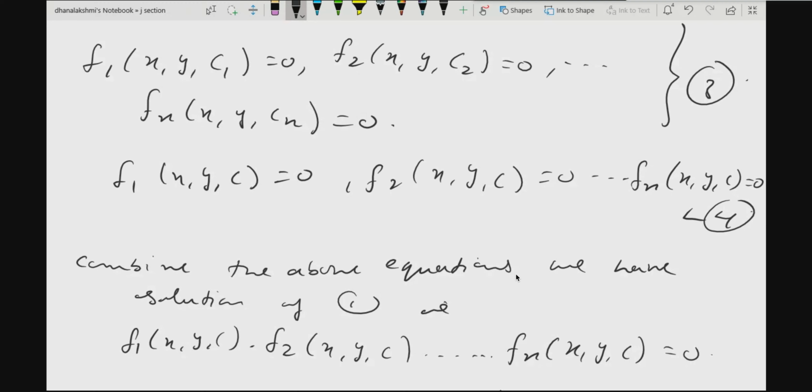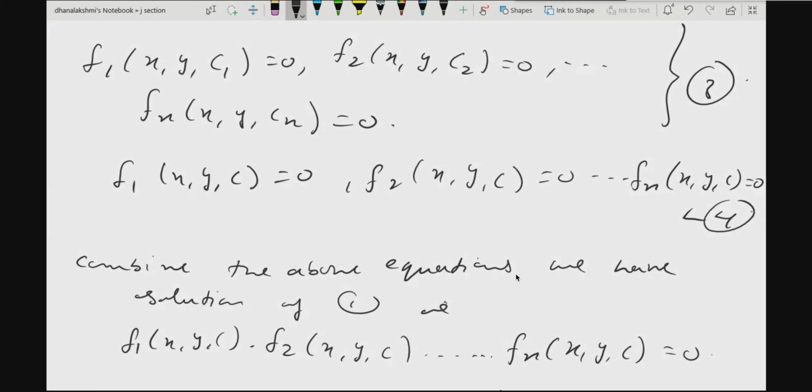Yes, ma'am. If it is not given in the standard form, you write it in the standard form. Sometimes it is written in terms of dy by dx, you write it as p, check which degree it is, then try to resolve it into rational factors of first degree, equate each of these factors to 0, and you will have n equations.